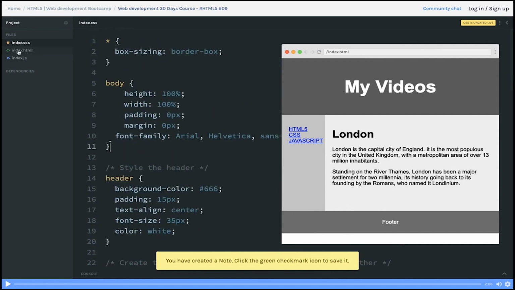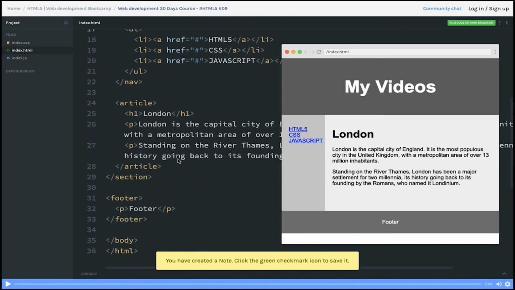Now instead of putting London here, you can put some article data about London, you can just put anything, and this can be your first simple HTML website, which has a header, footer, nav bar and all, right?